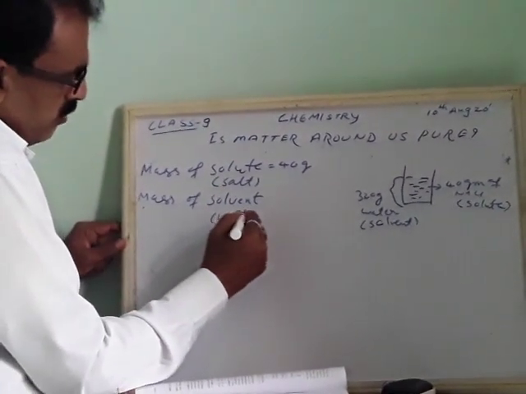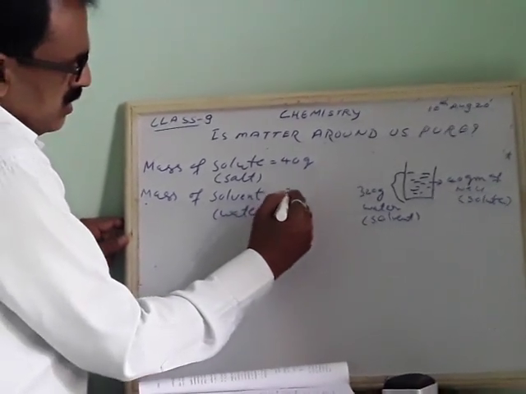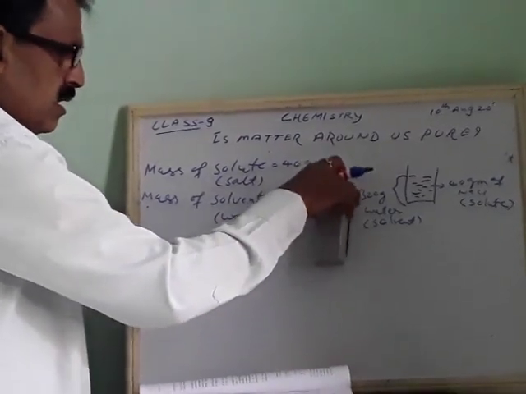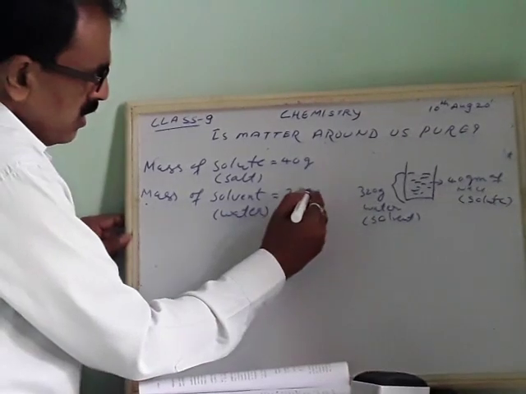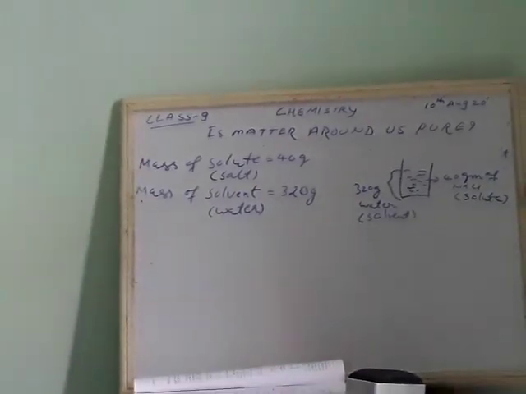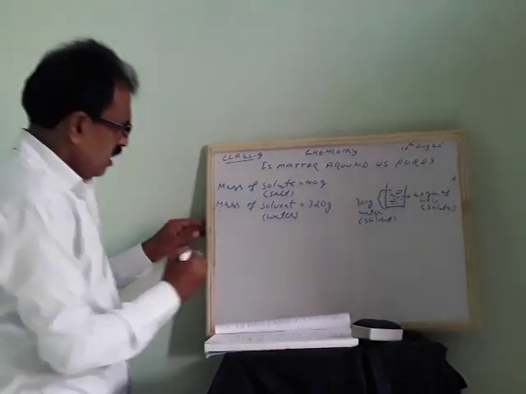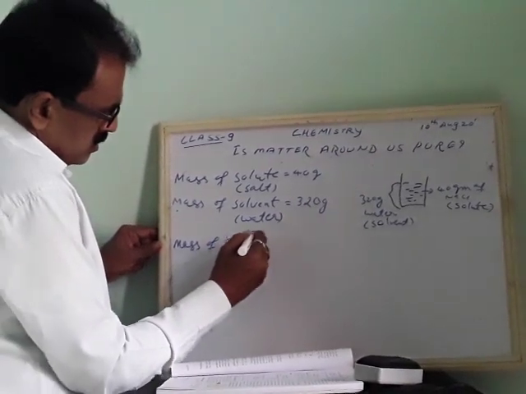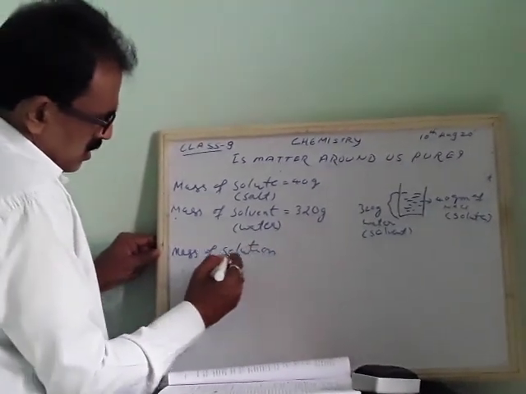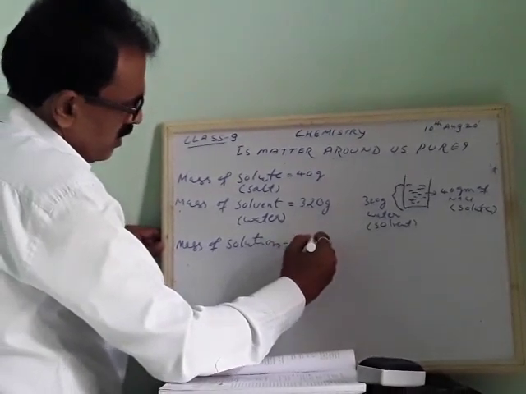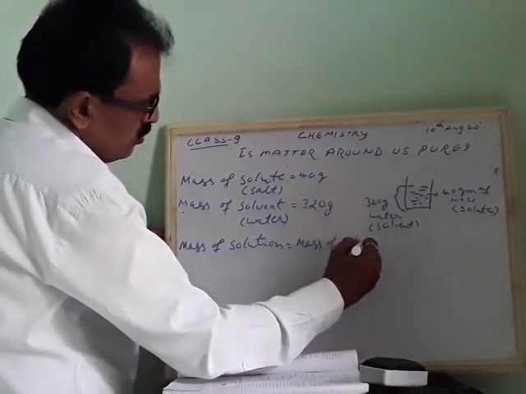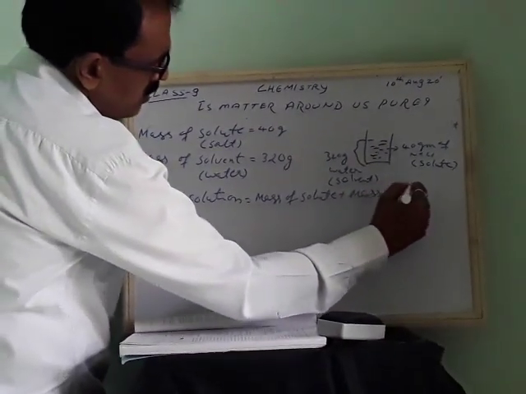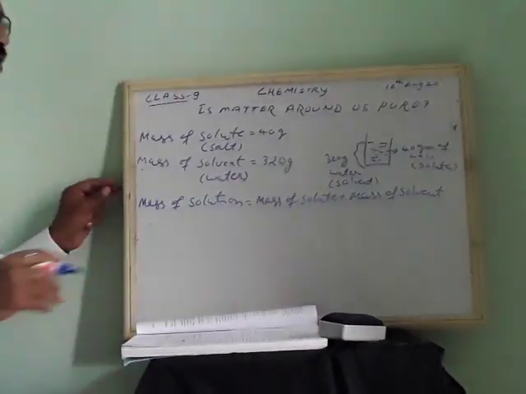Solvent is water. You know very well water is called the universal solvent. 320 gram, only the mass content. Okay. Then what is a solution? You know a solution is a mixture of solute and a solvent. So therefore, mass of solution is equal to mass of solute plus mass of solvent.